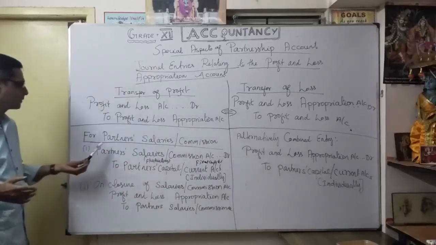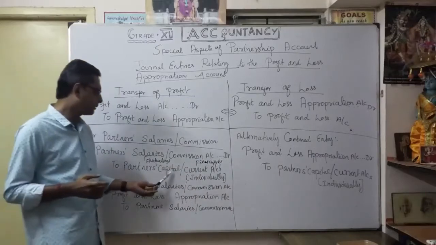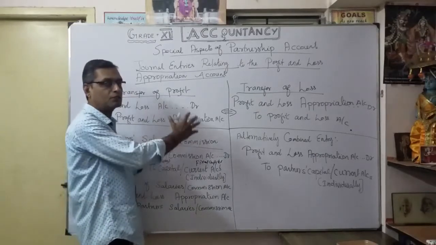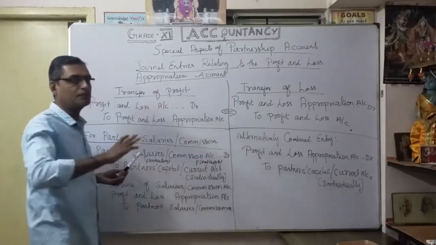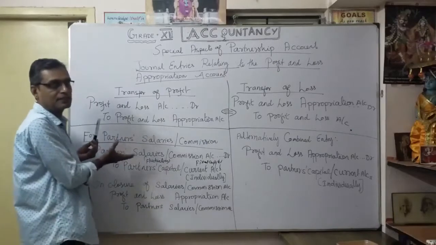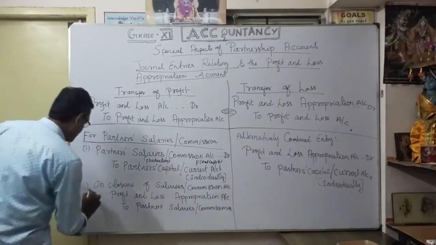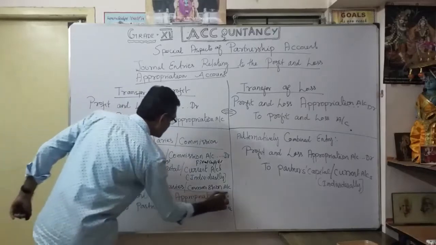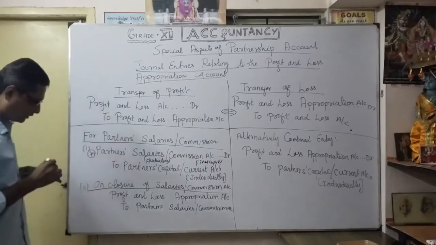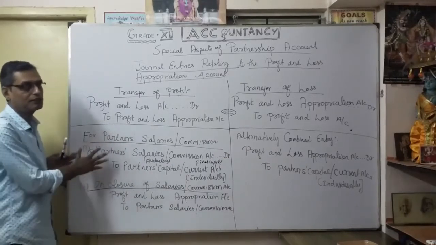Understood the first entry? Partner's salary or commission account debit to partner's capital or current account. Individually, if there are many partners, you show each separately. In each partner's capital account you show how much salary. Suppose all the partners are getting salary, you show accordingly. Now the second entry is very important. You want to close this partner's salary account. How to close? You transfer it to the profit and loss appropriation account. So that's the two entries you are going to pass.